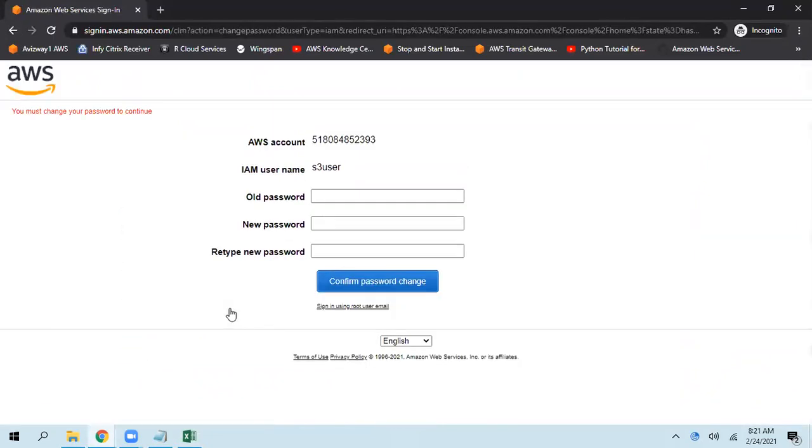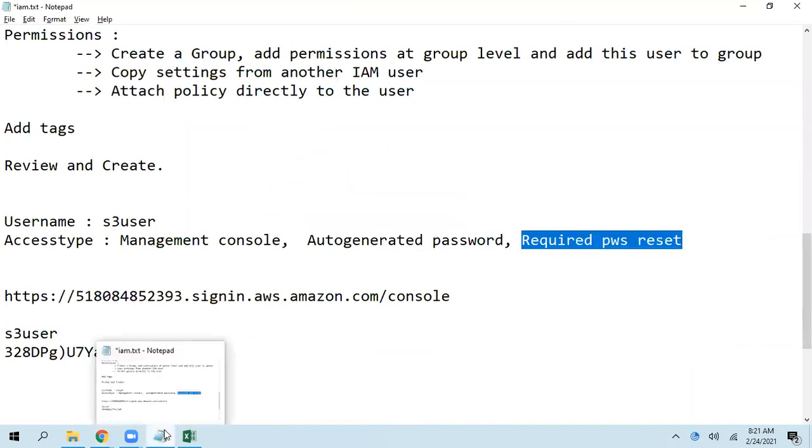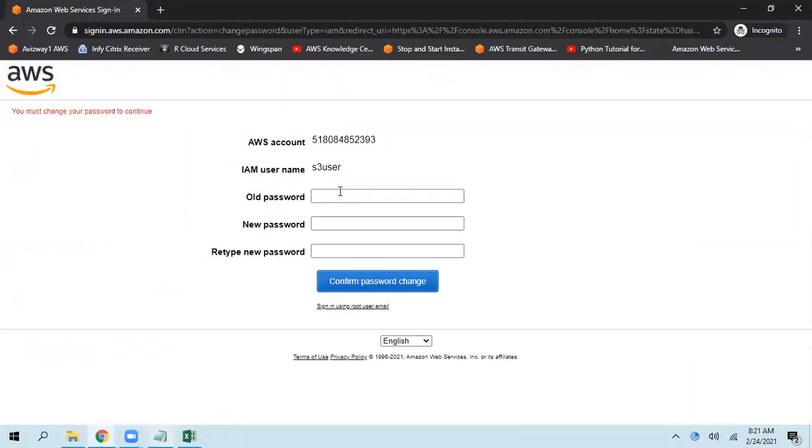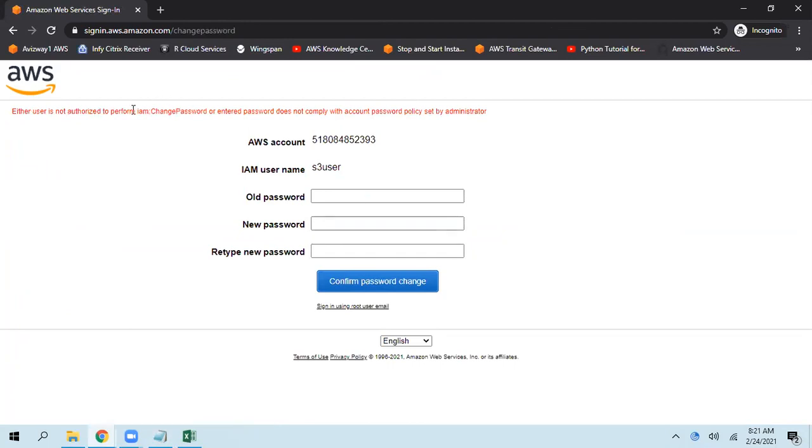Now, while creating the user, we selected an option: enforce password reset, enforce password change. So when he logs in for the first time, he needs to give his old password and enter a new password. For example, I'm giving just ASDF and ASDF. Then click on confirm password change. See, it is giving an error. Either he doesn't have permission to change the password or it does not comply with the password policy set by the administrator.